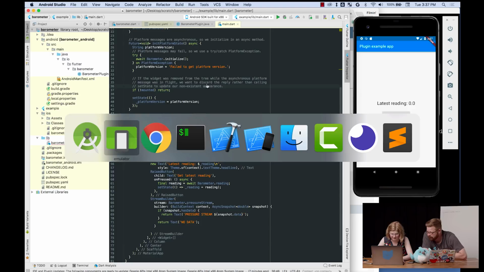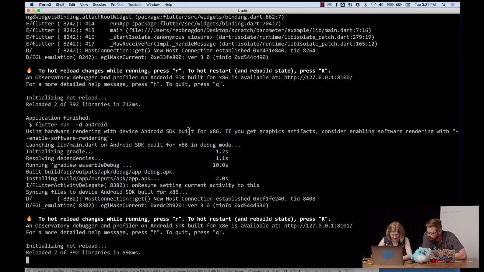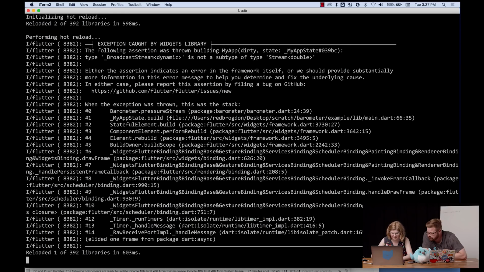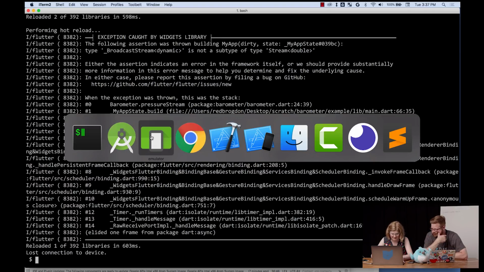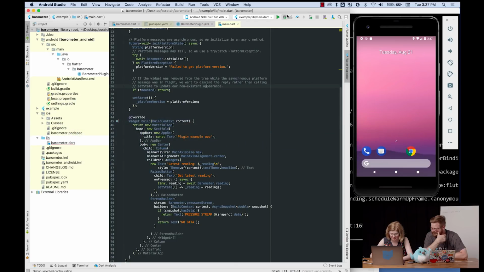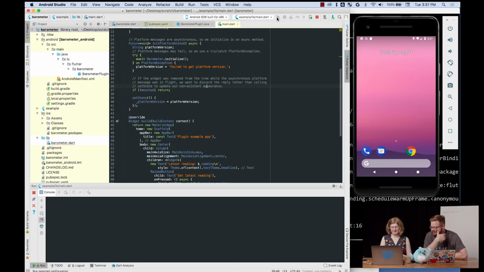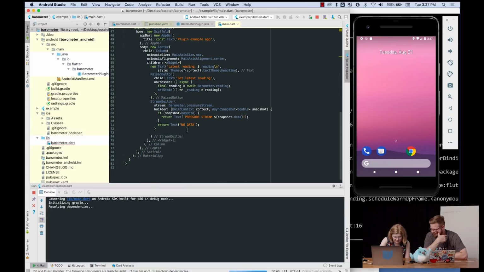So we probably need to rebuild the whole thing? Well, actually, wait, because that's not going to rebuild the Java, right? Oh yeah, let's just kill all this. Okay. Back to full Android Studio mode. But there's going to be a type error. Let's see, what was it complaining about? Well, I guess we'll find out shortly.